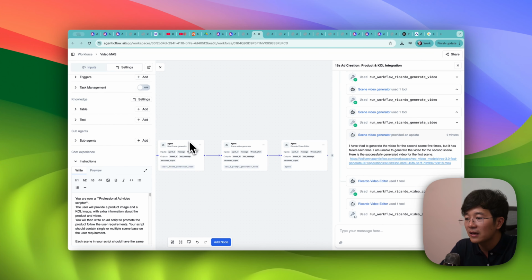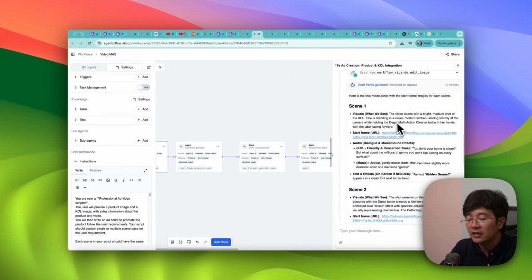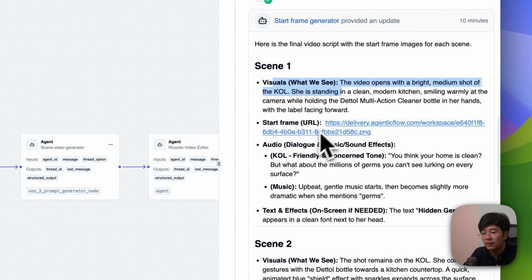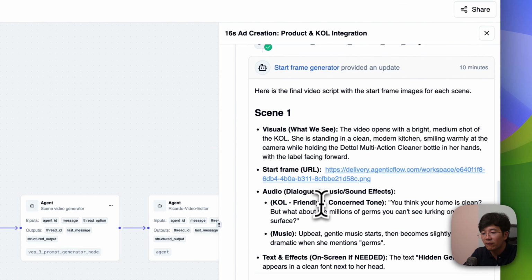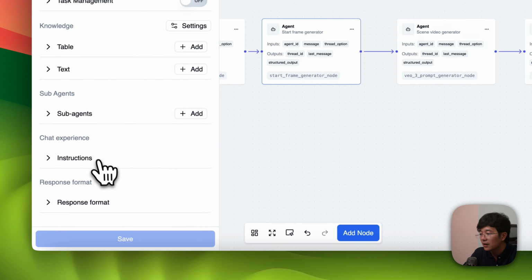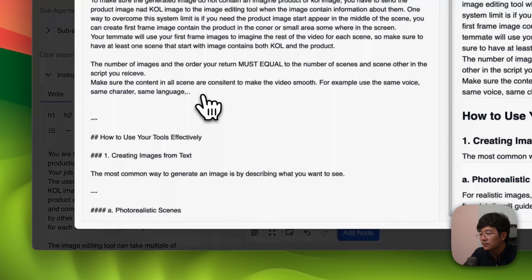But basically, the first agent is supposed to generate the key visual, then the prompt for the start frame and the audio dialogue. And for the start frame generator, this one is going to work on some part. Let's take a look at the instruction. Click on this one.